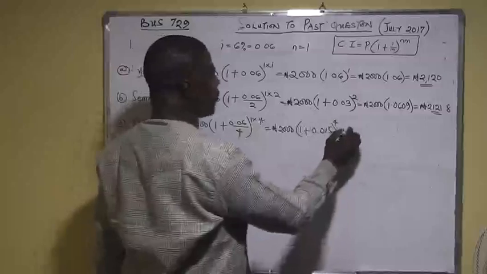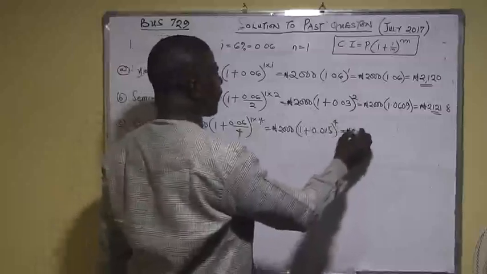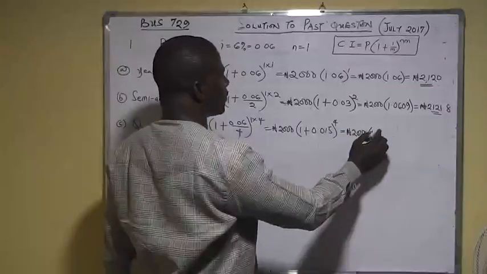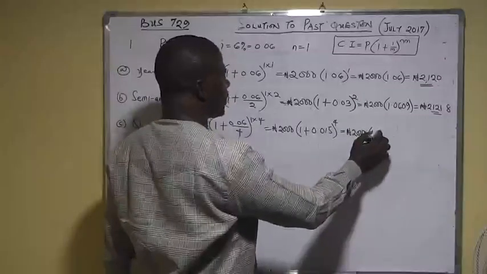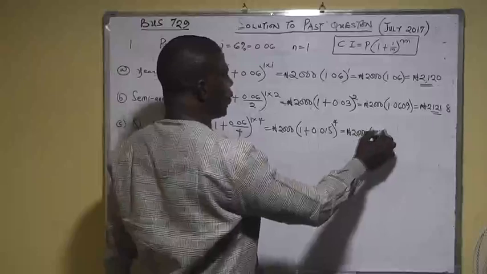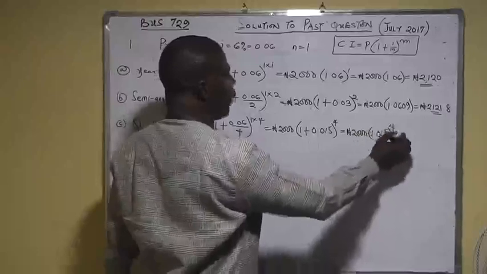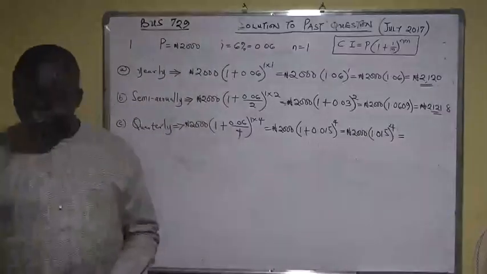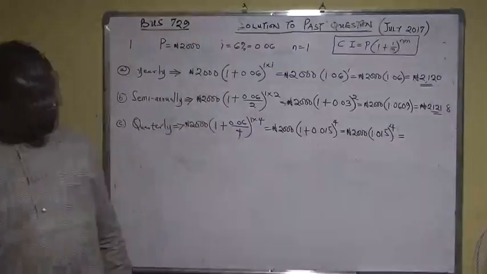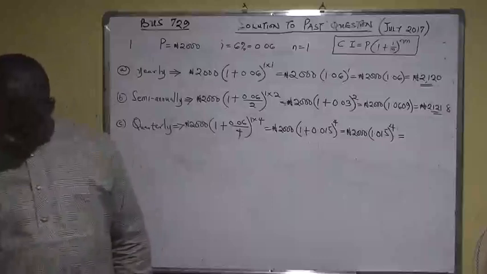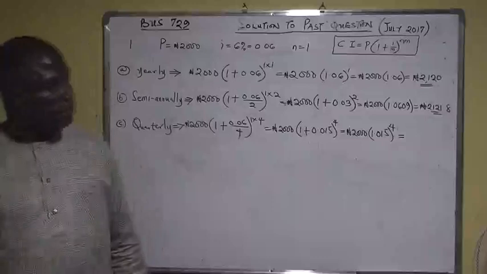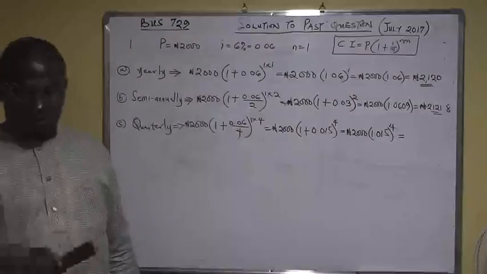So if you do this, you are going to have 2000 into bracket 1.015 raised to power 4. So of course, to get your final answer for this, I'm trying to change my own calculator.